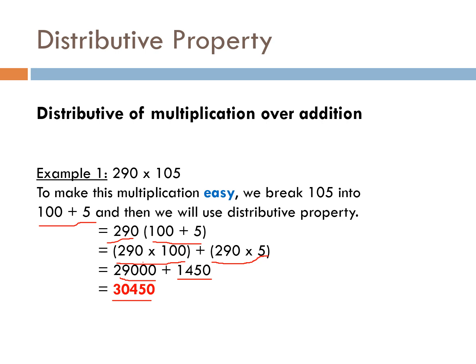So in the distributive property, first we break 105 into two parts, that is 100 plus 5. Then we will write 290 bracket 100 plus 5. First we will multiply 290 by 100. Then we will write addition sign. Then we will multiply 290 by 5. 290 by 100 will give 29,000. 290 by 5 will give 1450. Then we will add these two terms together to get the final answer, which is 30,450. I hope you understood this.